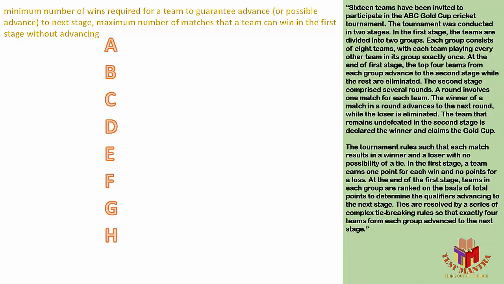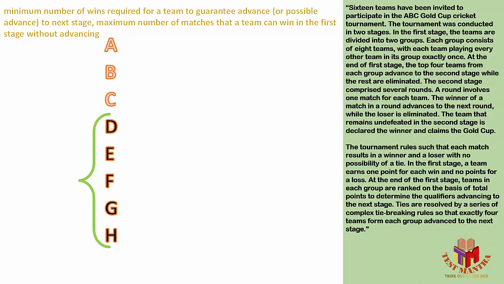So I will keep the top 3 with the maximum number of wins and the bottom 5 with the minimum number of wins possible, distributed equally, so that the tie-breaking rules apply and the winner of the tiebreaker will reach the next round. Let's say D, E, F, G, H are the 5 teams with an equal, minimum number of points.